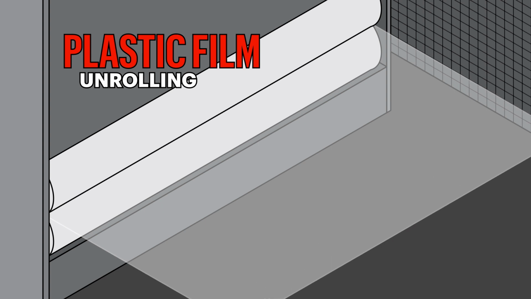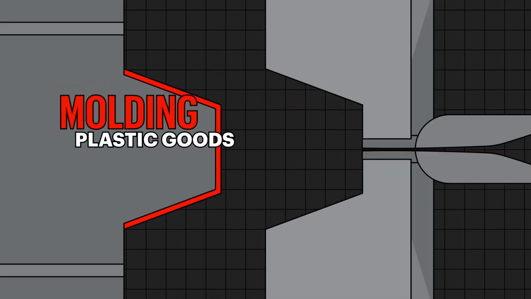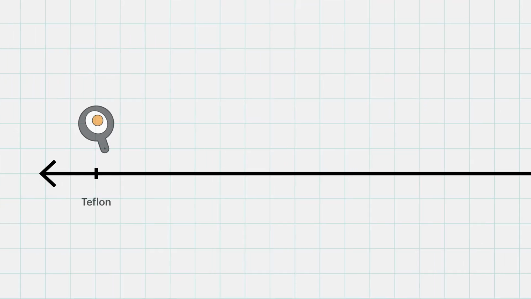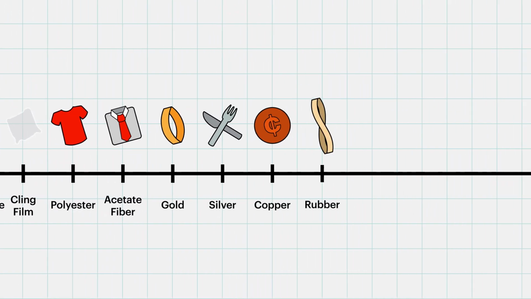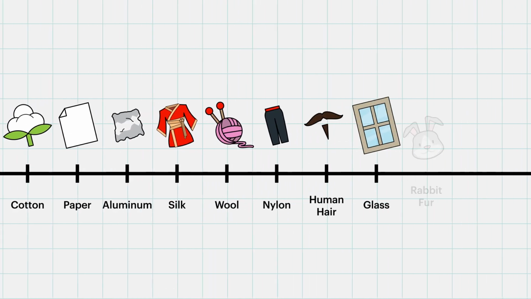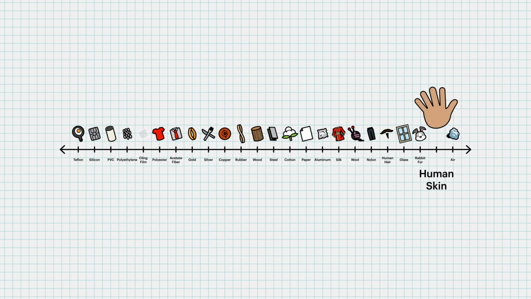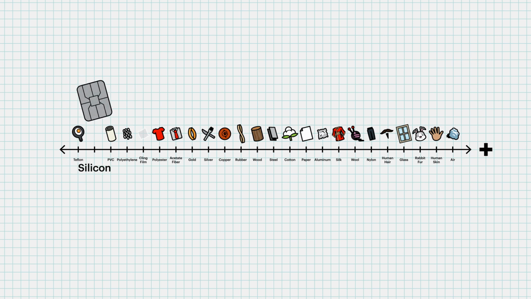Separation charges occur when two surfaces pull apart from one another. In manufacturing, this can happen during plastic film unrolling or roller transfer, when molding plastic goods from a die, and from opening plastic bags. Many common materials can produce positive or negative charges. Those that are higher on the spectrum, such as air or human skin, are more likely to become positively charged. The materials lower on the spectrum, like Teflon and silicon, are more likely to become negatively charged.